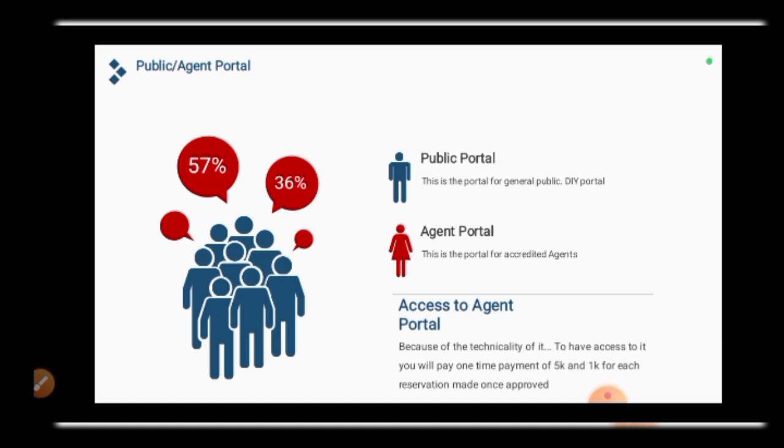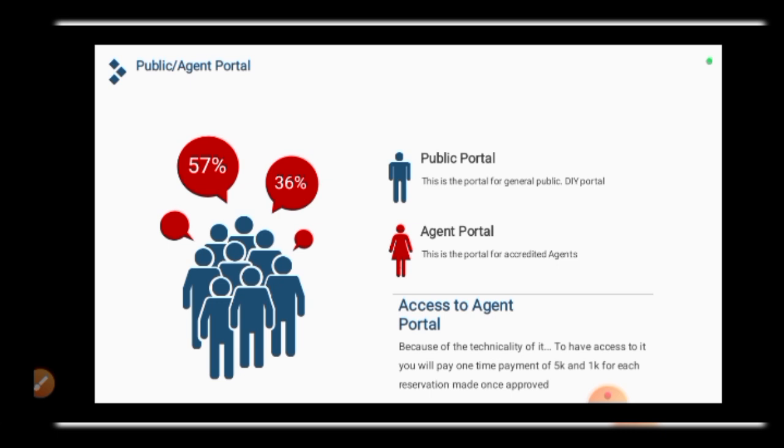All right. So with the public portal, you create an account for your client. Once you create the account, then you register, and then you send the document to them. But the disadvantage of the public portal is that you cannot register another person's business inside that same account unless the company is owned by the same person. But if you are using the agent portal, even if you are registering 100 businesses, it will be on the same account. You can register multiple businesses. So it makes it easy.